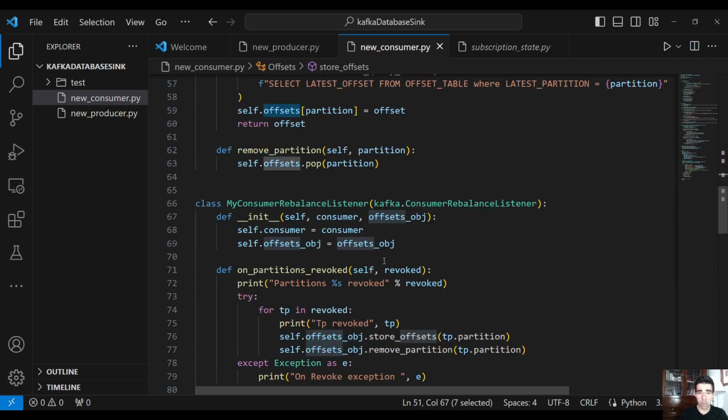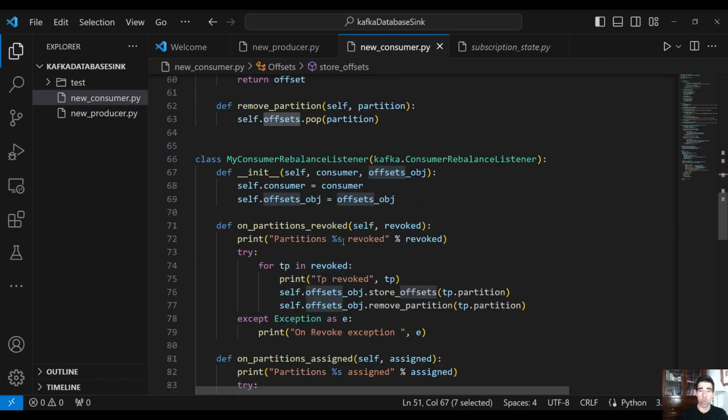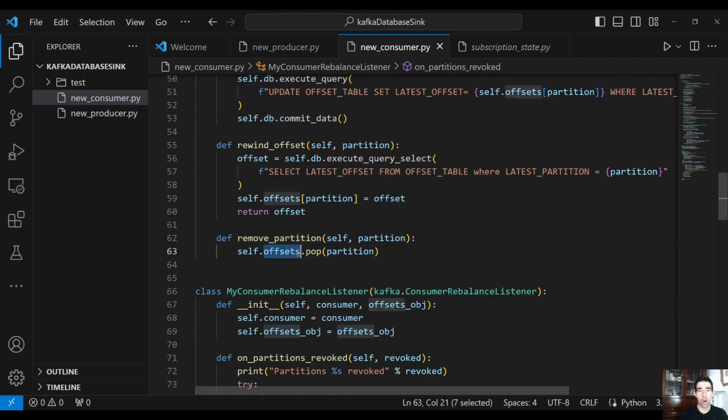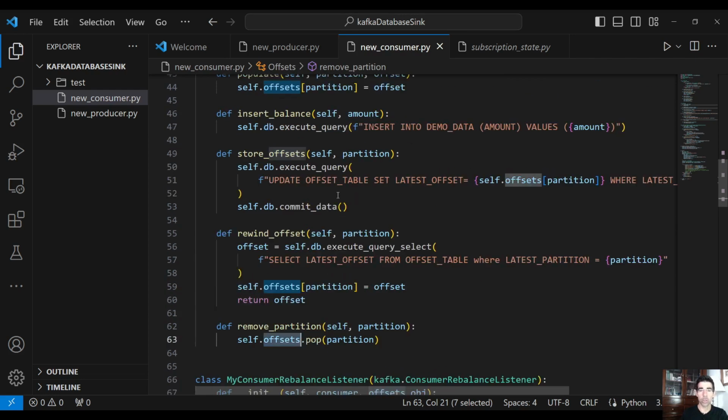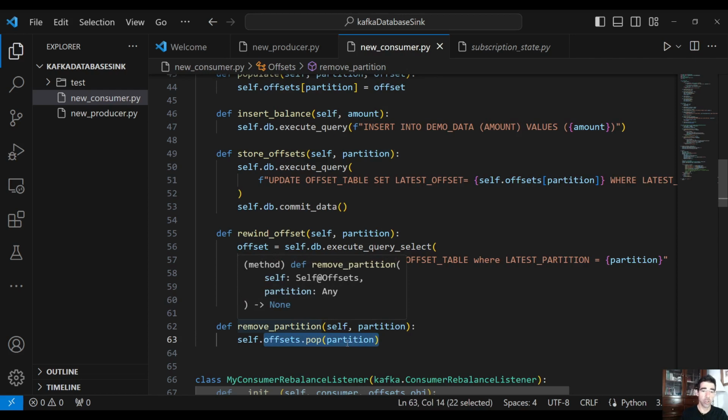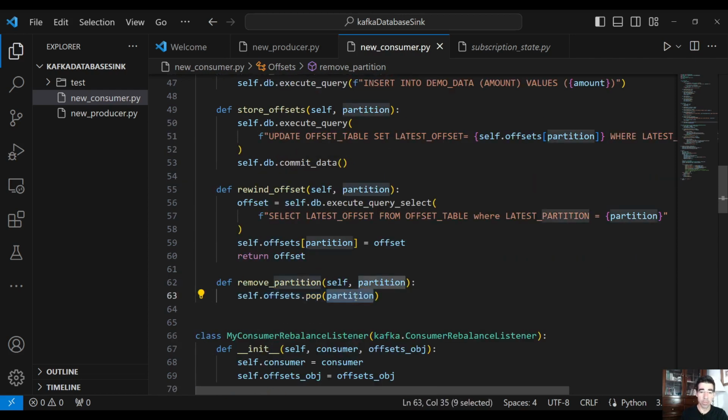And the second thing we do in this method on partitions revoked is to remove the partition from the dictionary, right? We stored the latest offset for this partition, so we don't need it anymore in our dictionary. We remove this record for this partition from our dictionary.